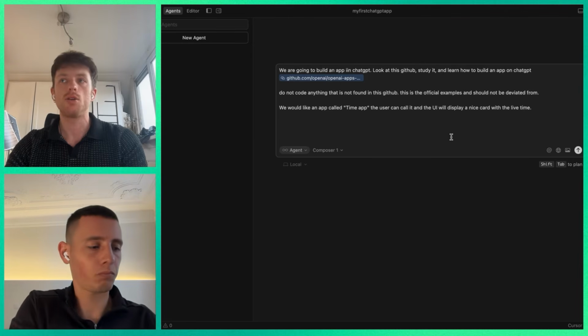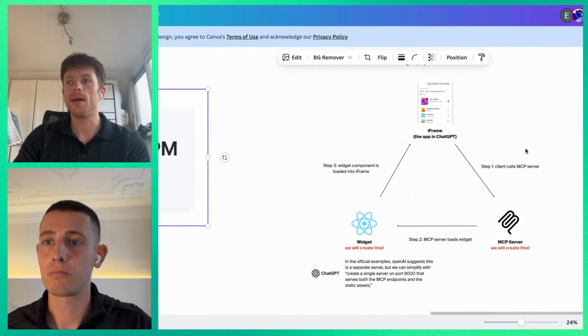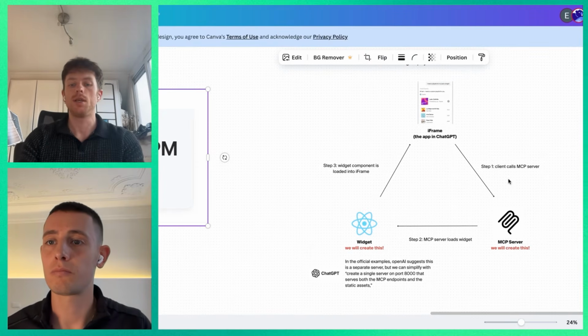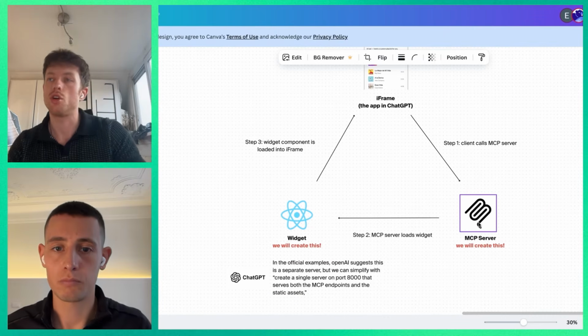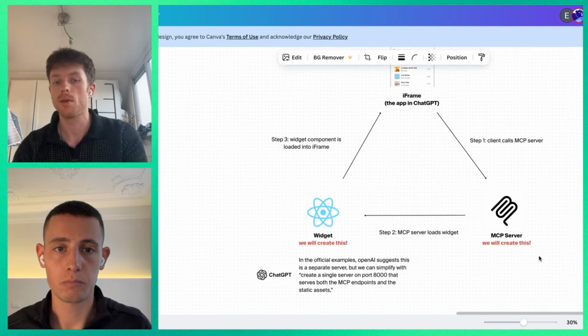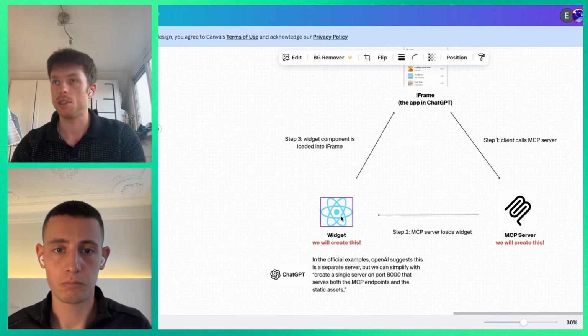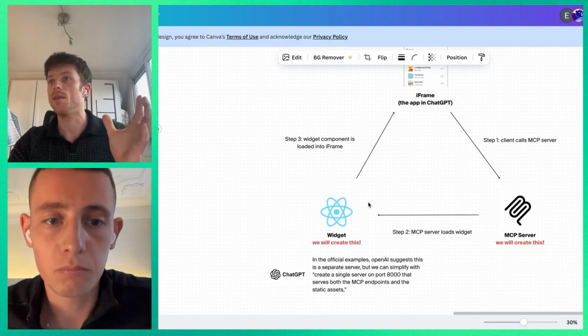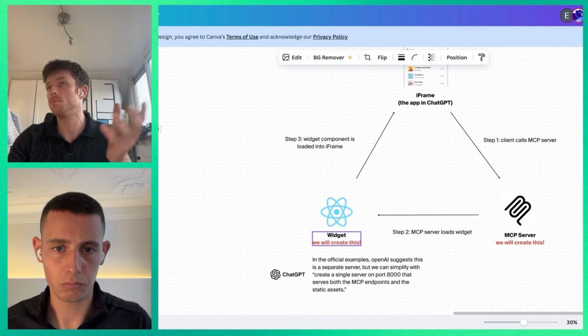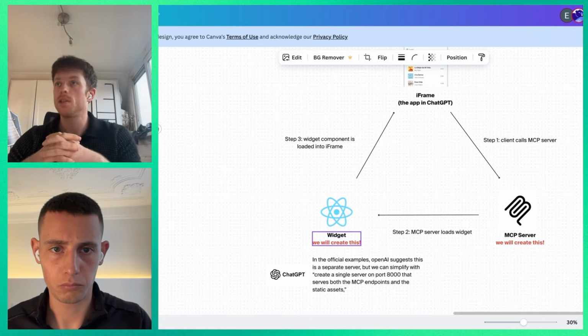We're going to do one more thing, and I want to explain quickly the next part of the prompt so that you can understand it. The way that OpenAI, in the official examples, have their code set up is that they have a server, which is essentially a little computer, which is what we're building now, called this MCP. But they've separated the widgets, the little UI that it can serve, into also a separate server, a different little computer.